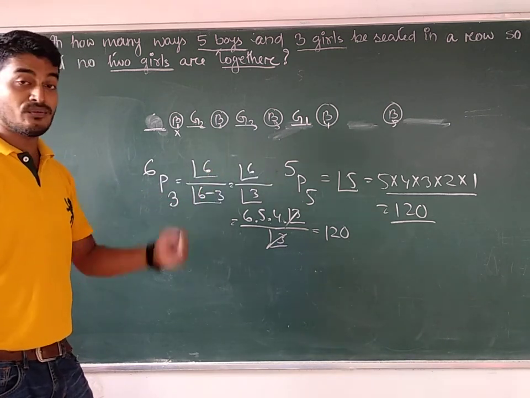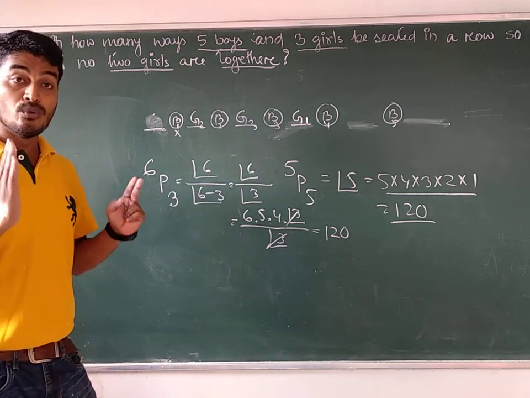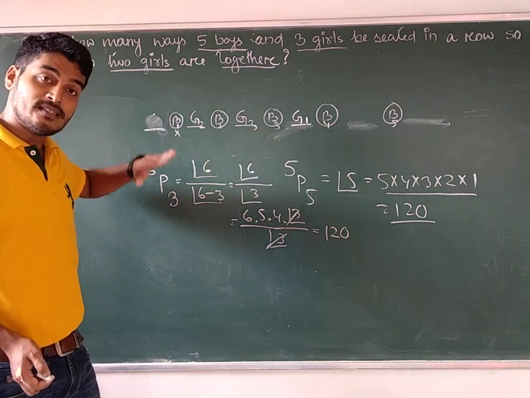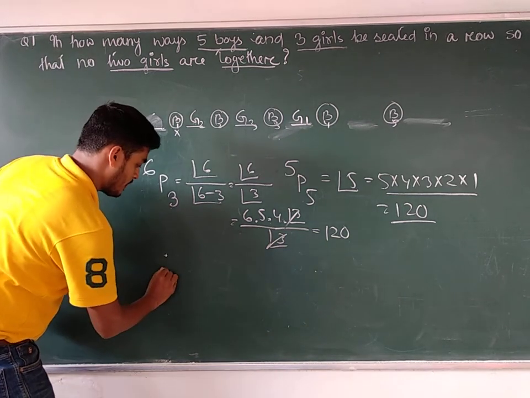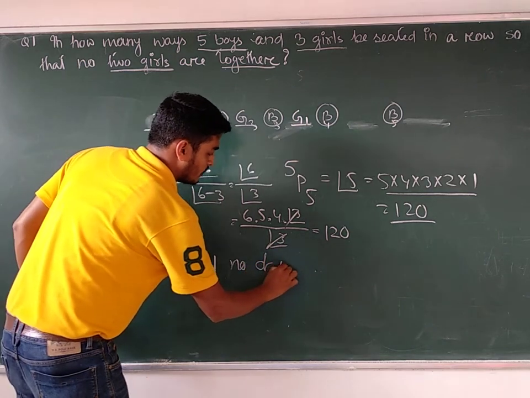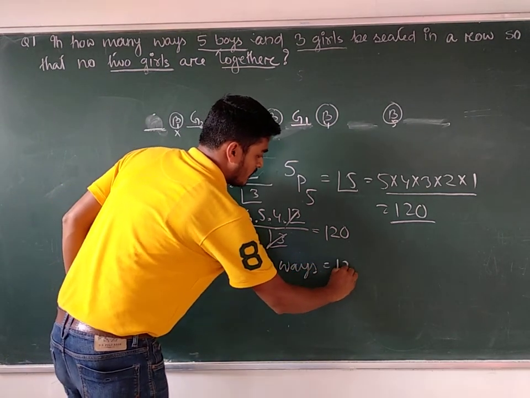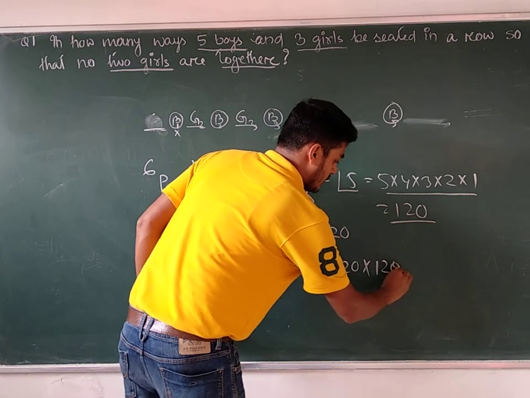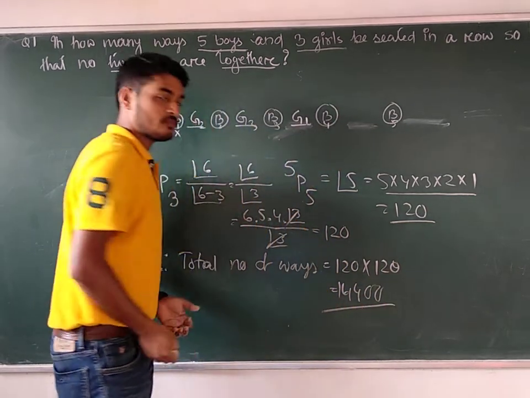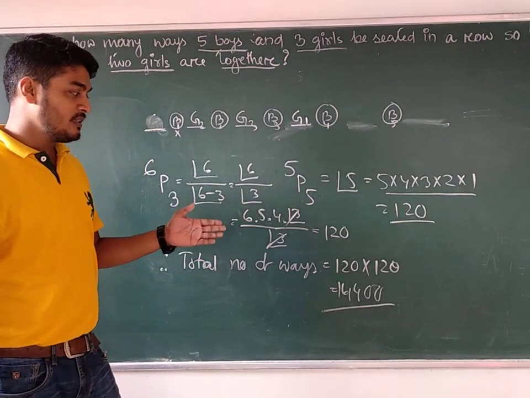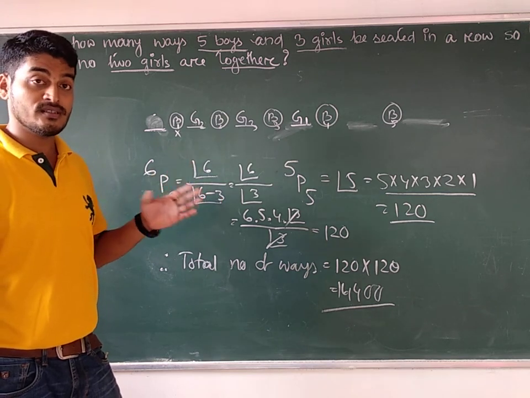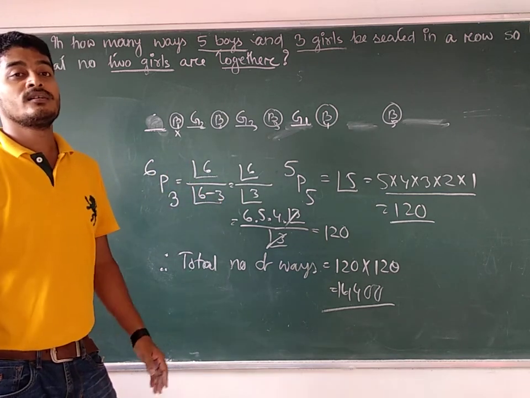Now listen, we have got two different values: 120 for boys and 120 for girls. To have the answer, both the situations are compulsory. We have to arrange the boys as well as we have to arrange the girls. That's right. Total number of ways equals 120 into 120, so 14,400 ways are there that we can arrange 5 different boys and 3 different girls where no 2 girls will be together.